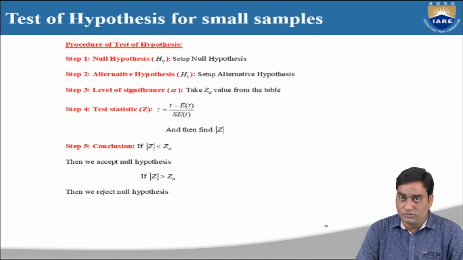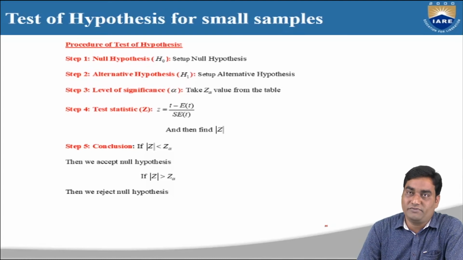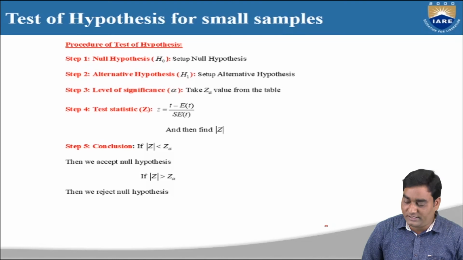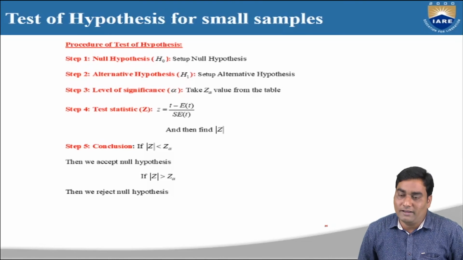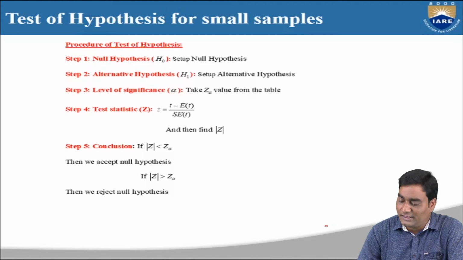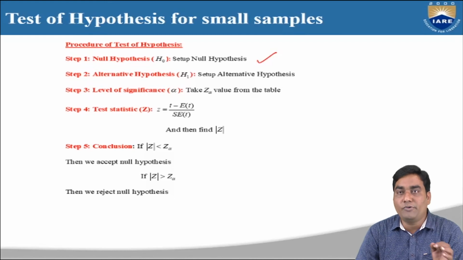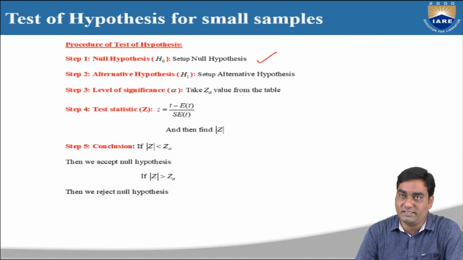Now, the procedure of test of hypothesis. We clearly discussed test of hypothesis. While doing the problems, we are going to follow 5 steps in the procedure. Totally 5 steps in the procedure. The first step is step 1. We have to set up the null hypothesis, which is denoted by H0.